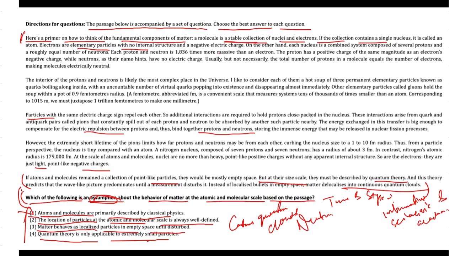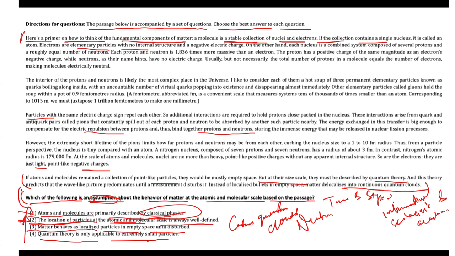So it is not a correct assumption. Option 2 stated that the location of particles at the atomic and molecular scale is always well defined. This is also not true, as the passage states that matter doesn't have a well defined position until a measurement disturbs it. So it is not an assumption that the location of a particle is always well defined. Therefore, we can consider option 2 eliminated.